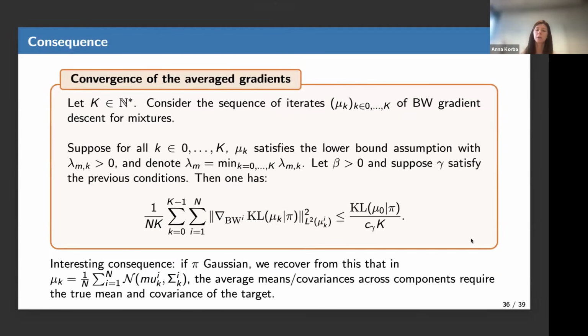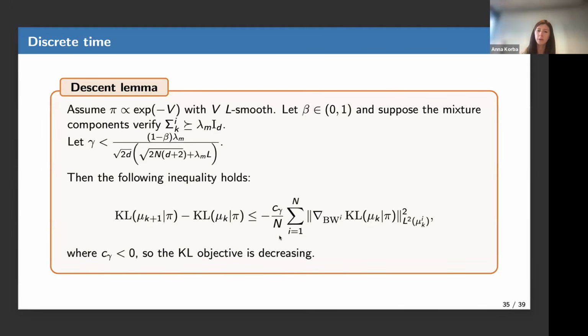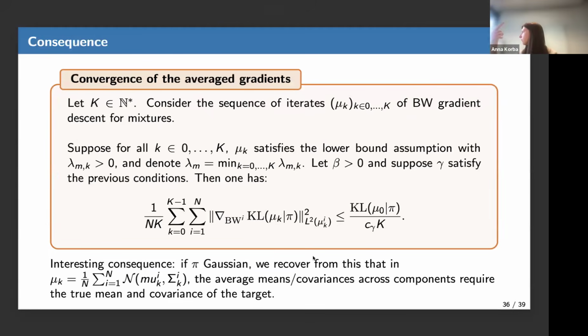And this has an interesting consequence because if you iterate this inequality, you put the gradients on the left-hand side and the K on the right-hand side, and you telescope, you can obtain a rate of convergence for the average norm of the gradients, which is like the corollary. It's a non-convex optimization guarantee. The only thing needed to telescope these inequalities is to consider my assumptions from before on the non-degeneracy of the Gaussian components.